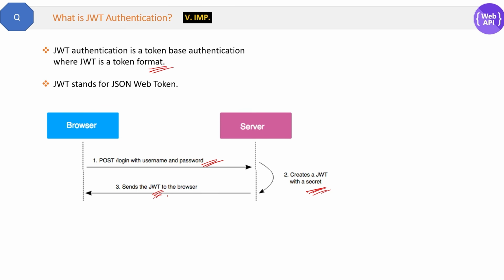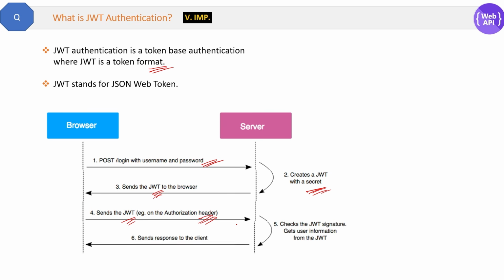Okay. Now with every request, the browser will send the JWT token only, not the credentials again. And that also in the authorization header, the JWT token will be sent. Then Web API will again validate and check the JWT signature that it will get from the JWT token. So the token will be verified at the server, and if it looks good, then the server will send back the requested data or the resources in the response. So that is the basic process of the JWT authentication.